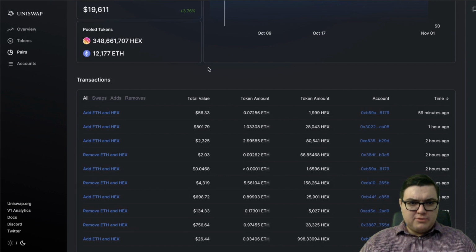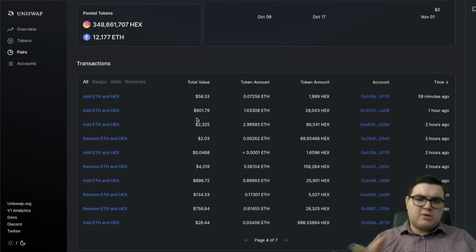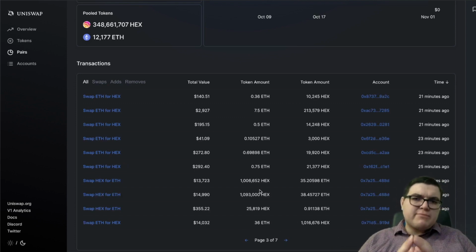We scroll down to transactions on uniswap.info, and we see transactions with total values of $56, $800, $2,000, $2, 4 pennies, $4,000, and we start to get a sense: a few $100s, a few $1,000s, nothing out of the ordinary. But then you see something like this, it spots your attention because it's over 1 million Hex. This one here is $13,723, and this one's $14,990.